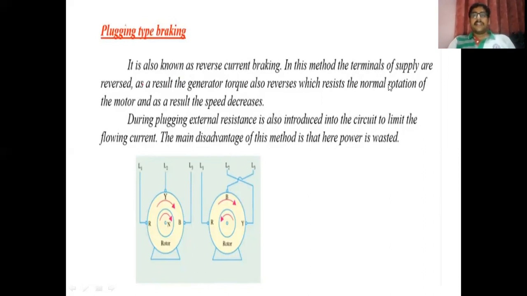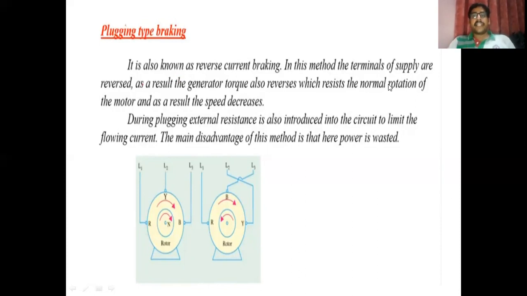The motor will start and it will rotate in an anti-clockwise direction. Let us suppose after a certain time it attains its final speed, and the motor will continuously rotate at that speed in an anti-clockwise direction. Now what we have to do in order to stop the vehicle, or in order to apply the braking system, we are using plugging here. Now what will happen in case of plugging?